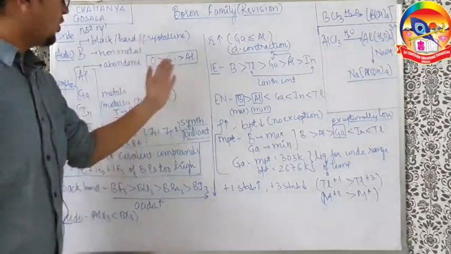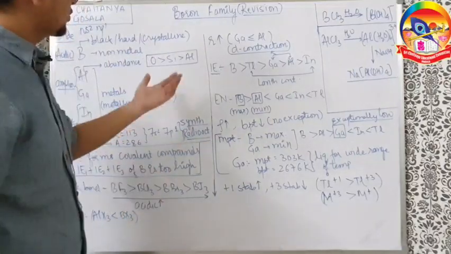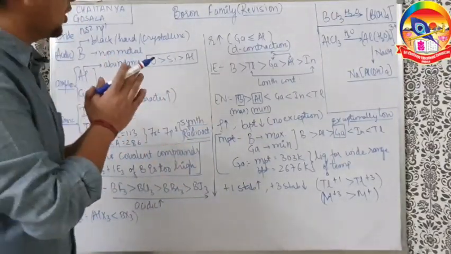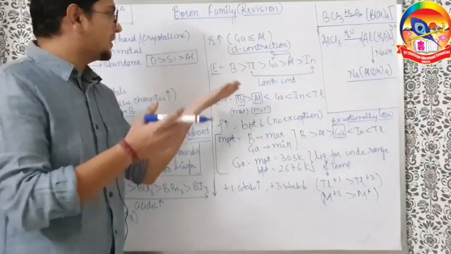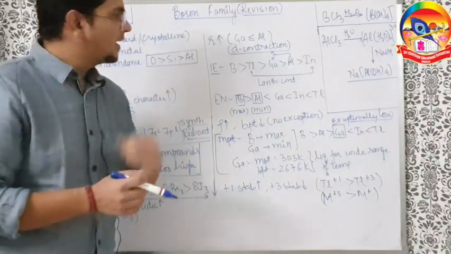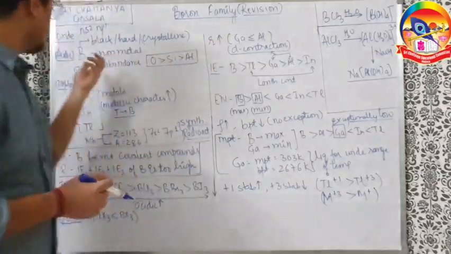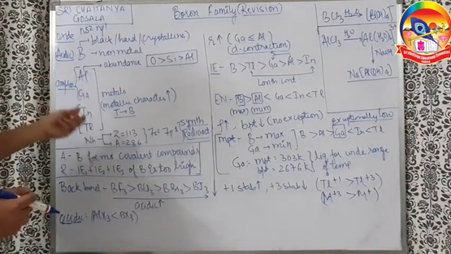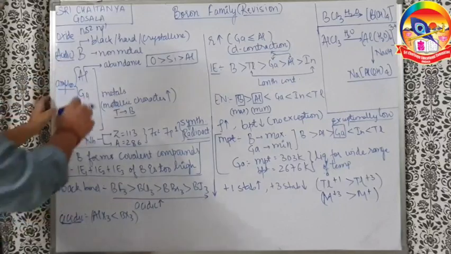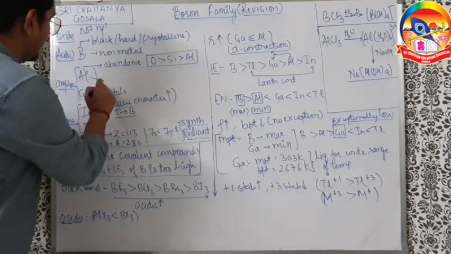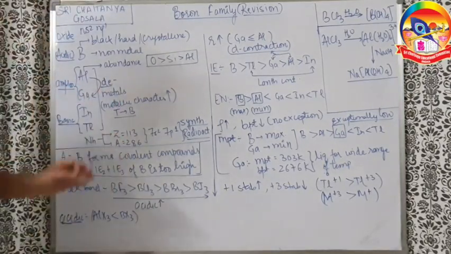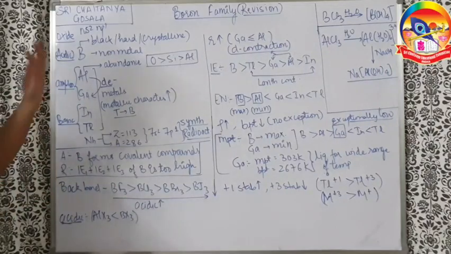Carrying on, talking about top to bottom variations here. As we know in the general trend, radius increases from top to bottom. So radius increases, why? Because the shell number increases. Now we have the exceptions coming here. When we go from aluminium to gallium, what happens? d electrons are filled. From here to here, d electrons get filled. The d10 configuration gets filled.